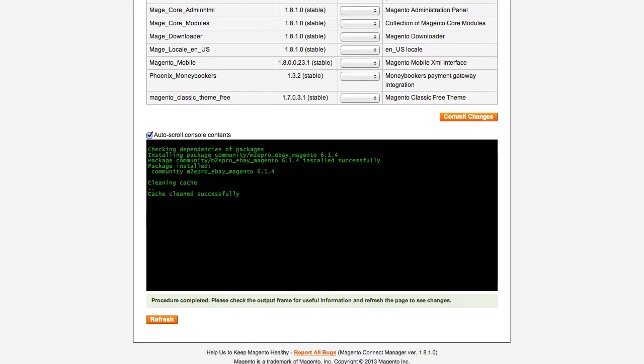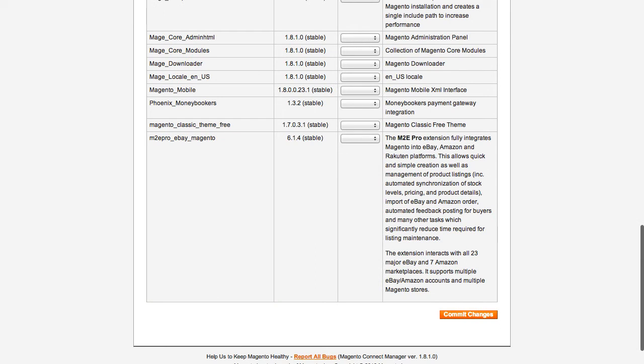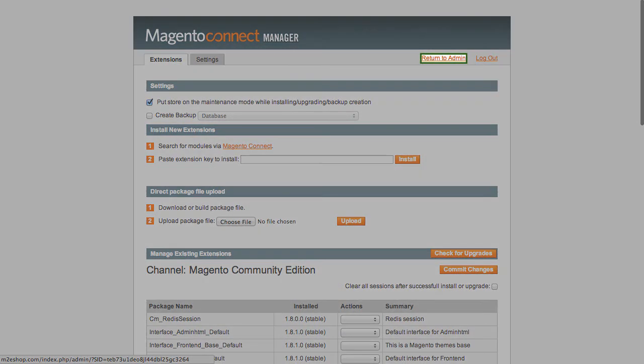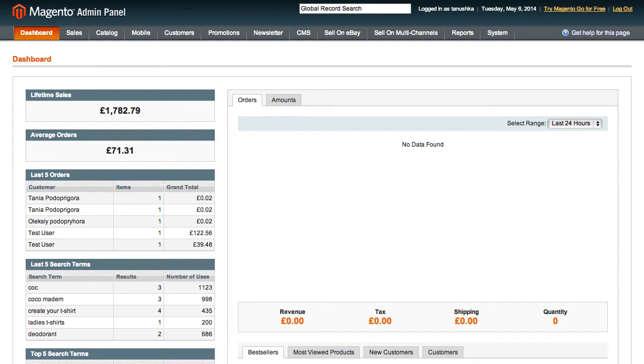Finally, when we see the message saying Cache cleaned successfully, we know that M2E Pro has been installed. We can now refresh the page and what we see is M2E Pro being installed. Now let's go back to our Magento admin page and we should now see two new tabs called Sell on eBay and Sell on Multi-Channels.